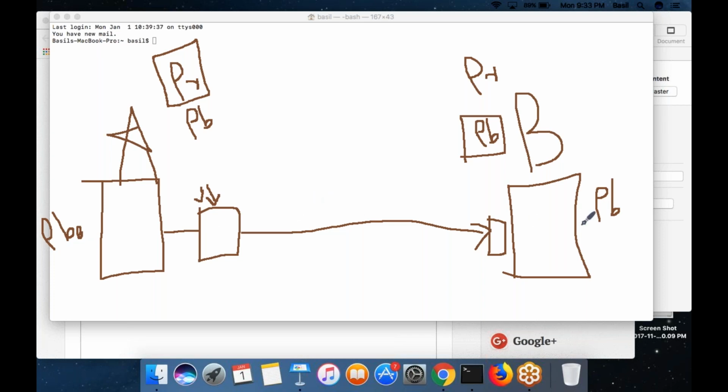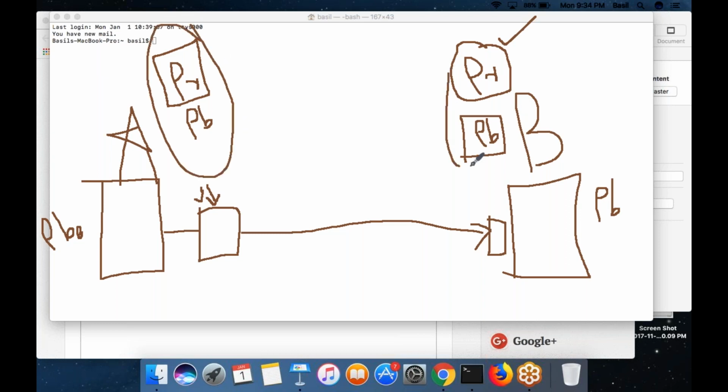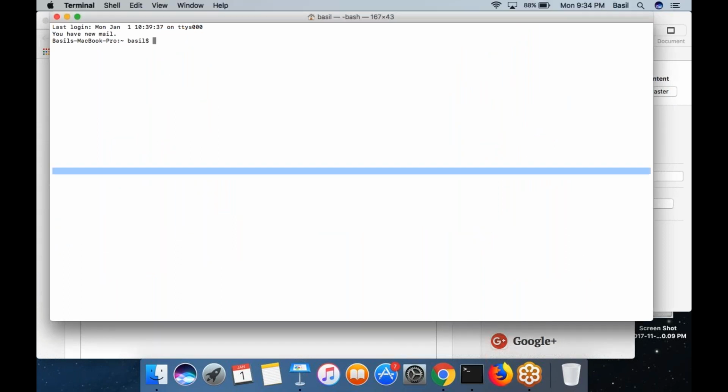Then the file is sent to B. Then there is only one key in the world that can decrypt it, which is the private key of B, and the private key of B is only with B. Nobody else will have access to the private key of B. He can decrypt the file and use it. That's a better option. So I just wanted to show you this: the relation between the key pairs. Both are complementary to each other. Actually, inverse to each other is the right term to use.